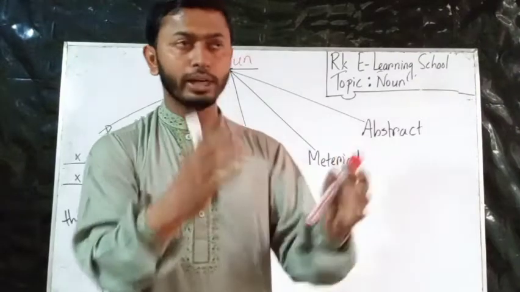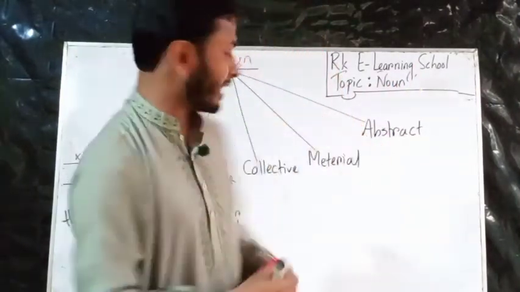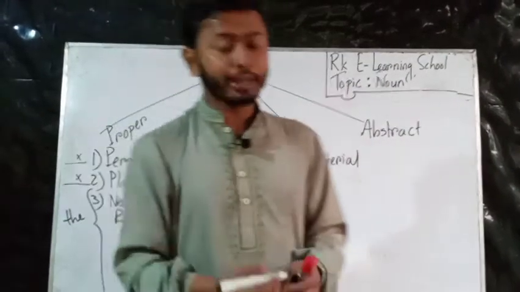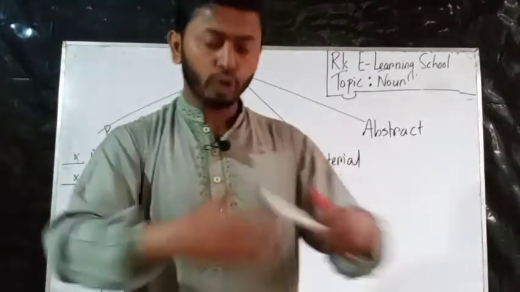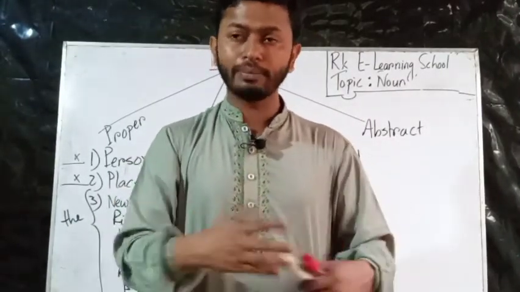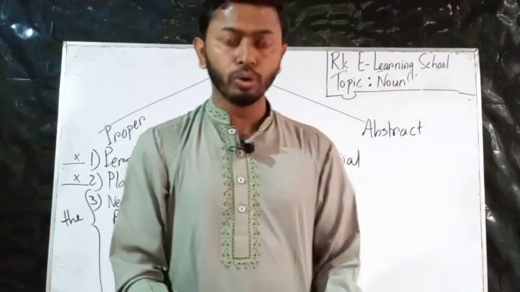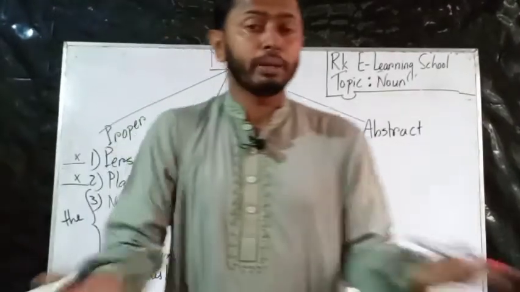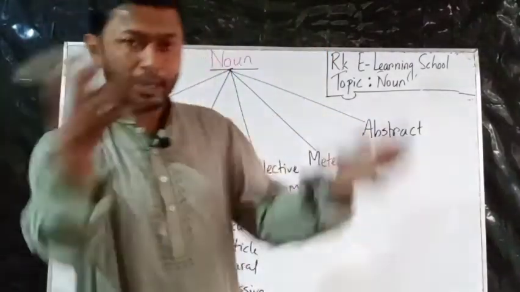Collective: what is collective? Collective means similar things or similar people together. Some words cannot refer to only one person or one thing. For example, the word "team": one person cannot make a team, so it needs at least two, three, four, five together. Then "group": a person cannot make a group. And "party": a person cannot be a party.